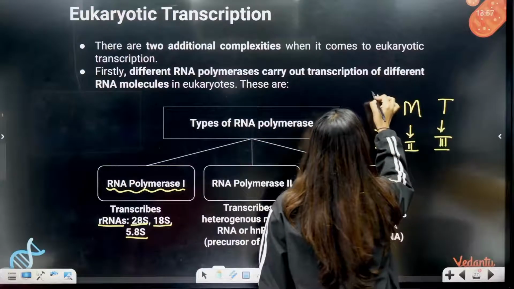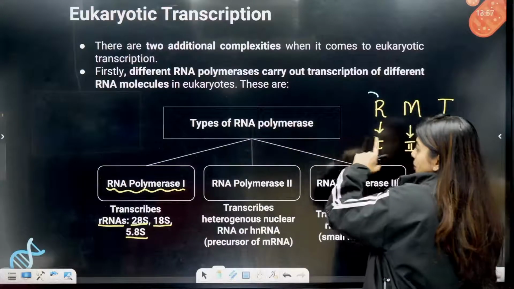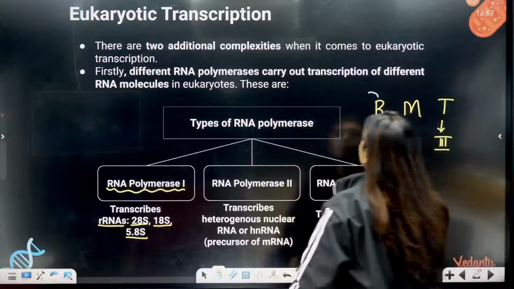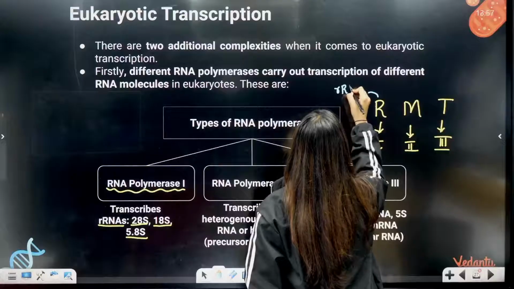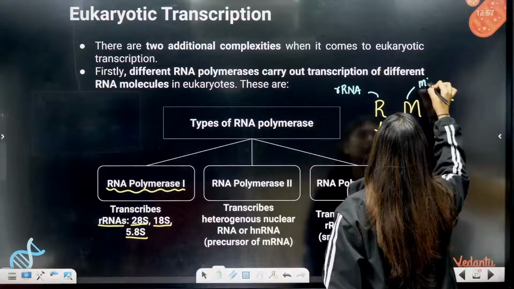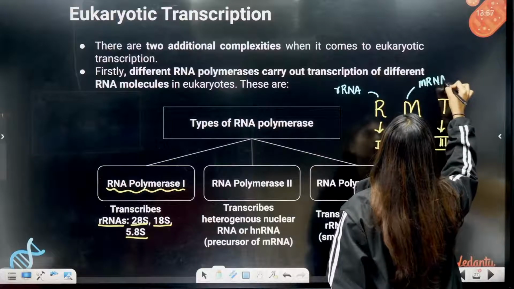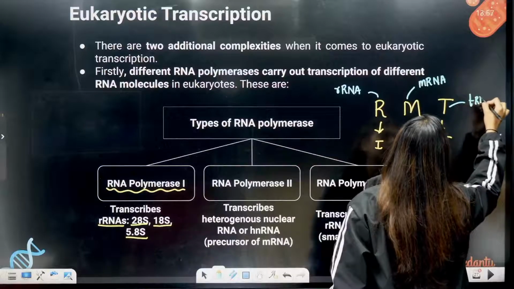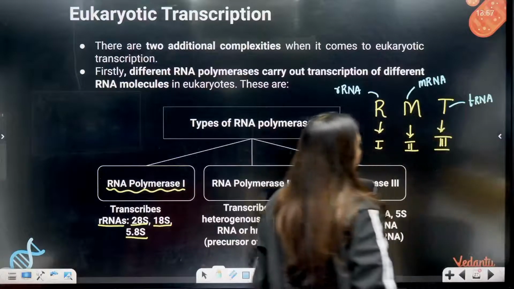R for rRNA, that is polymerase, RNA polymerase 1, RNA polymerase 2, RNA polymerase 3. RNA polymerase 1 will transcribe rRNA. RNA polymerase 2 will transcribe mRNA. RNA polymerase 3 will transcribe tRNA. Clear? Yes or no?